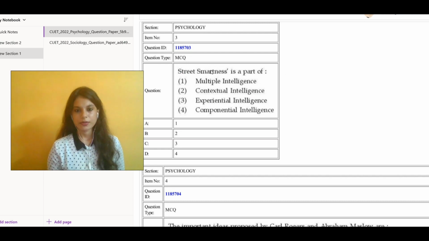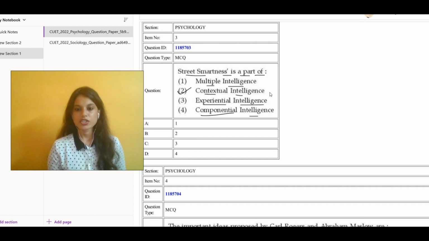Coming to the next question, here it says street smartness is a part of what? Multiple intelligence, contextual intelligence, experiential intelligence, or componential intelligence. Your answer would be contextual intelligence.